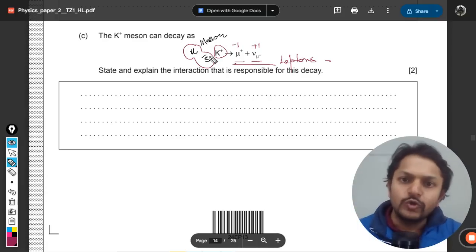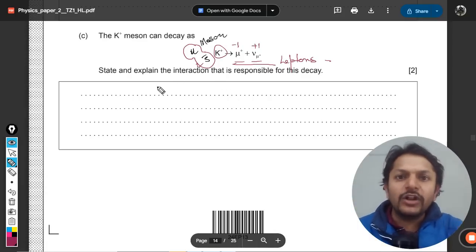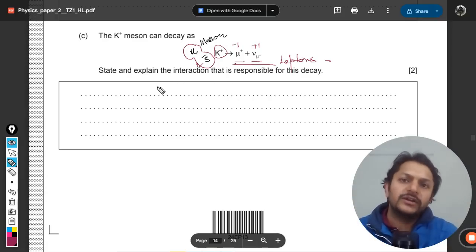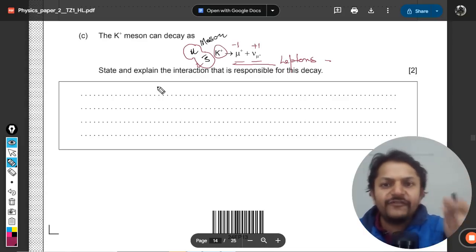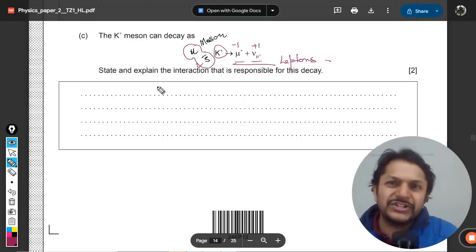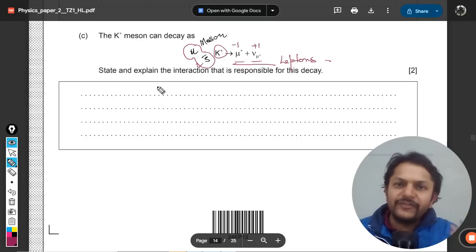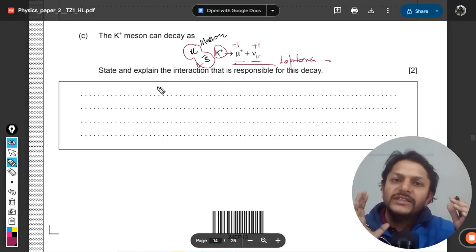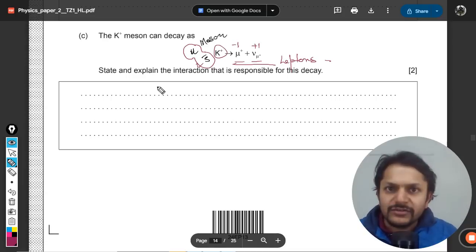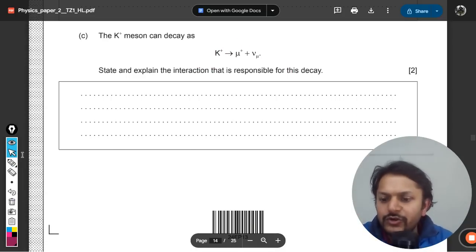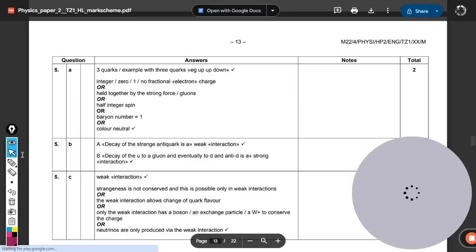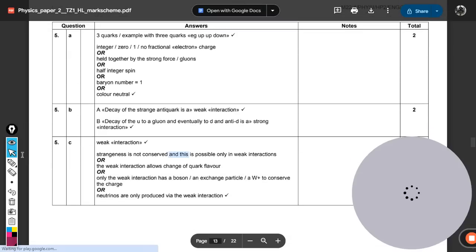Also, point number two, it involves a strange antiquark. As I have already told you, whatever the nuclear reaction, if a strange quark or anti-strange is involved, that interaction is definitely going to be a weak interaction. So our answer here will be a weak interaction, and you can explain it. Let us see the mark scheme. Yes, the weak interaction.